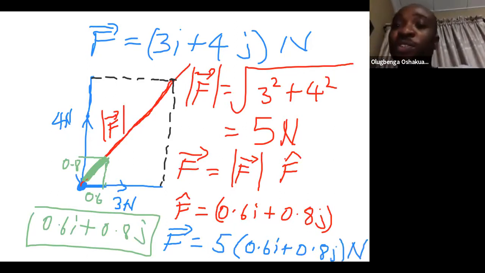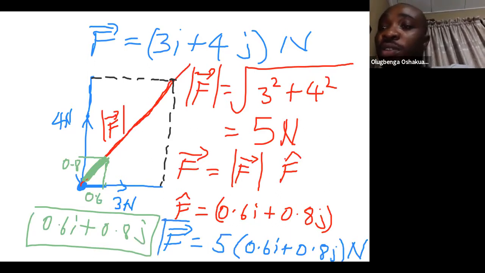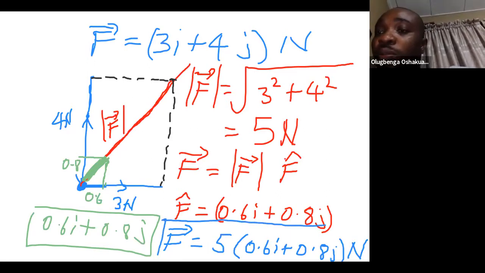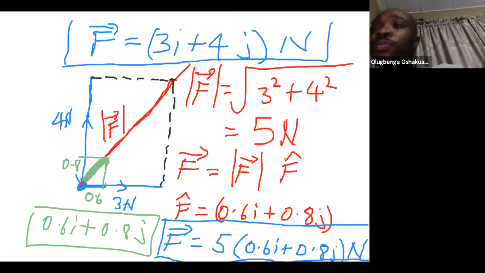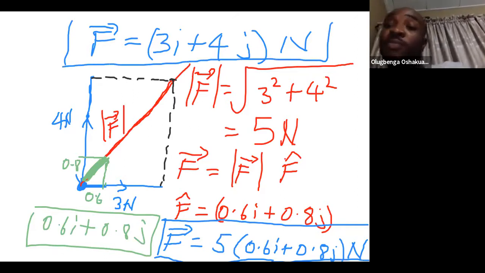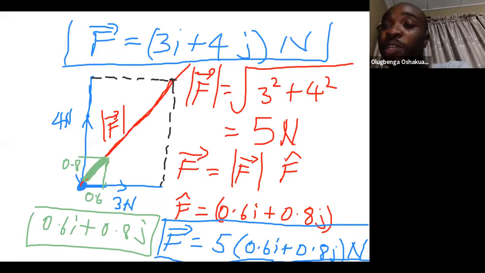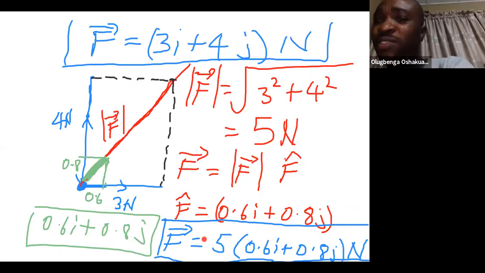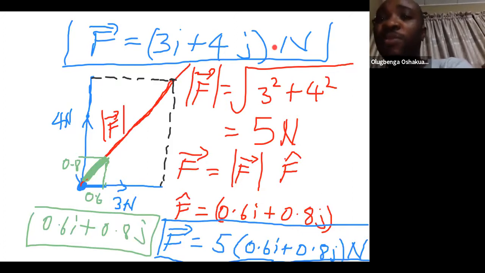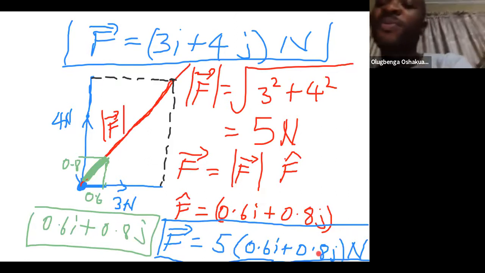So now we have 2 versions of our forces. This is one, and this is another. They both mean the same. When you expand these brackets, you would have exactly what we have here. But I think I prefer this one, because at a glance, I know this is the magnitude, this is the direction. While this gives the same information, this is somehow more friendly.